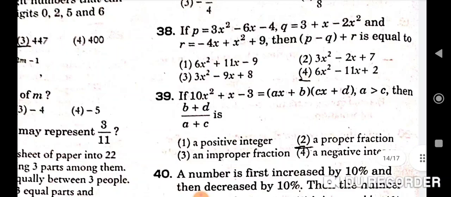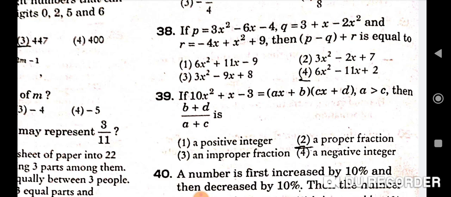Next question is, if p is equal to 3x square minus 6x minus 4, q is equal to 3 plus x minus 2x square and r is equal to minus 4x plus x square plus 9, then p minus q plus r is equal to. Correct option will be fourth, that is 6x square minus 11x plus 2.